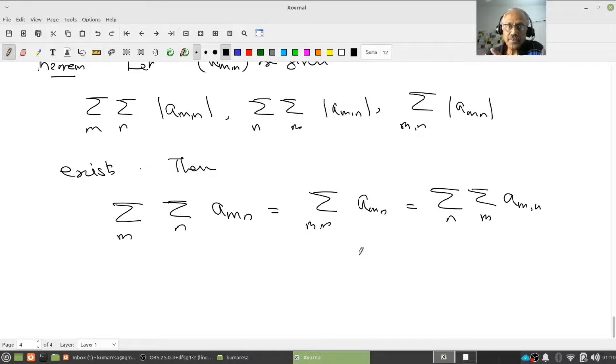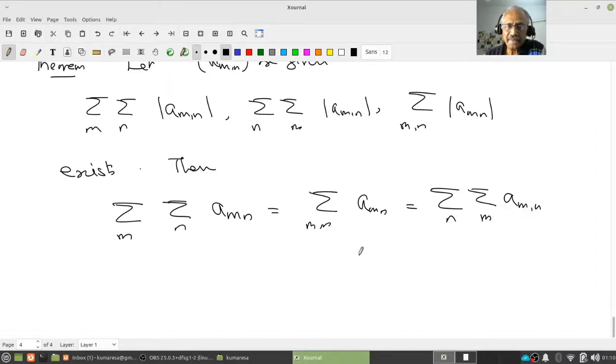If I know how to sum an ordinary infinite series, summation n equal to 1 to infinity of a_n, the sum of a double series is a slightly more involved notion. The theorem says that under some favorable conditions, the double sum of a double series is nothing other than the iterated sum. I know how to sum summation n equal to 1 to infinity of a_mn, call it alpha_m, then I know how to sum summation m equal to 1 to infinity of alpha_m. So I found the double sum.